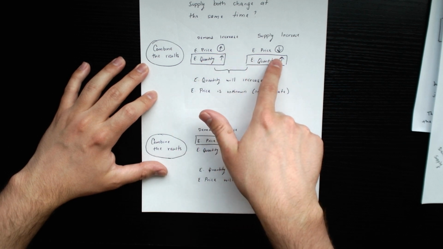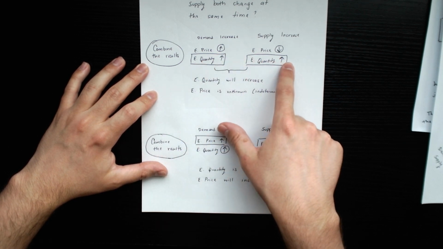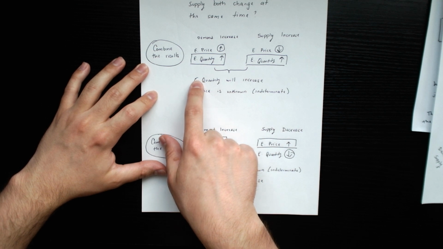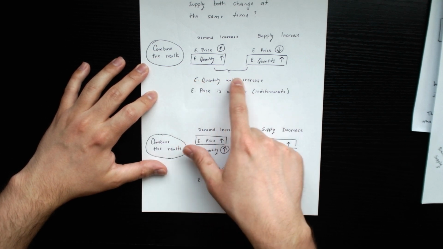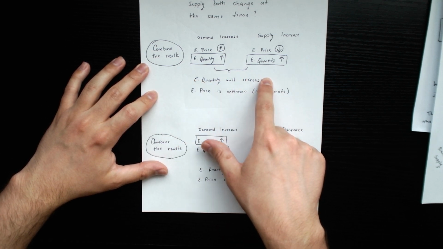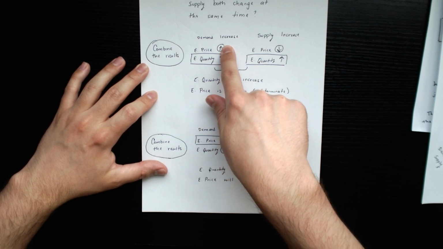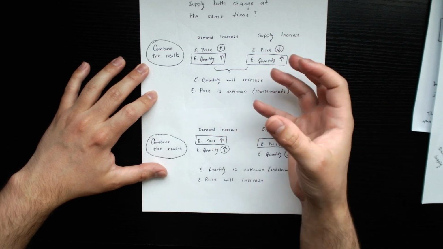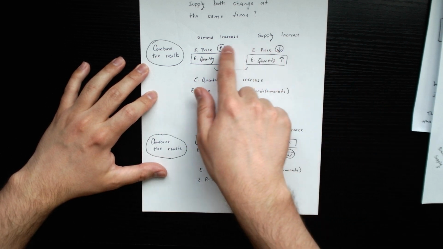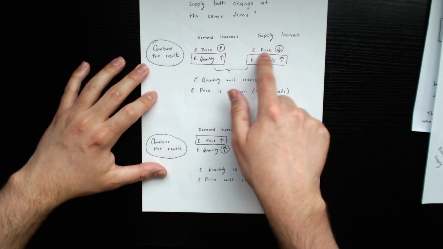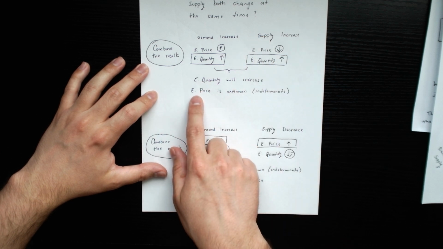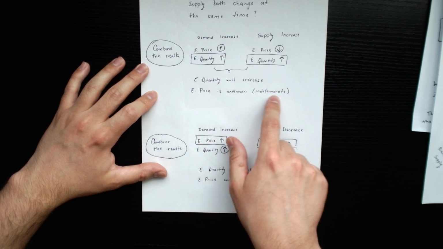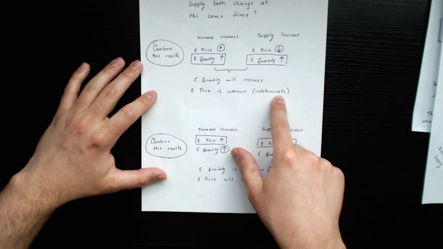Since in both scenarios, we can see that the equilibrium quantity is increasing, we know for sure that the equilibrium quantity will increase. But since the equilibrium price went up in this scenario, but down in that scenario, we can't really say what's happening to the equilibrium price without having concrete data. So for now, we're just going to say that the equilibrium price is going to be unknown or indeterminate.